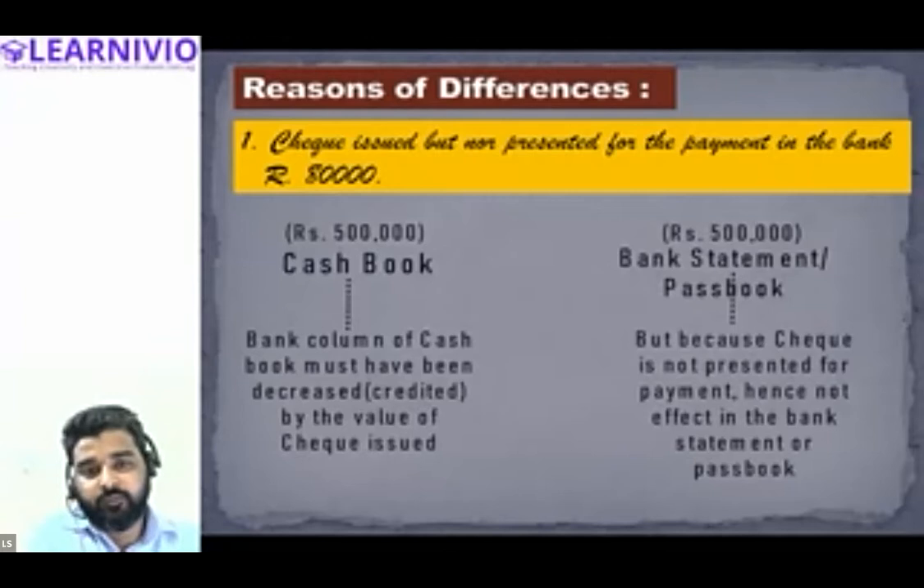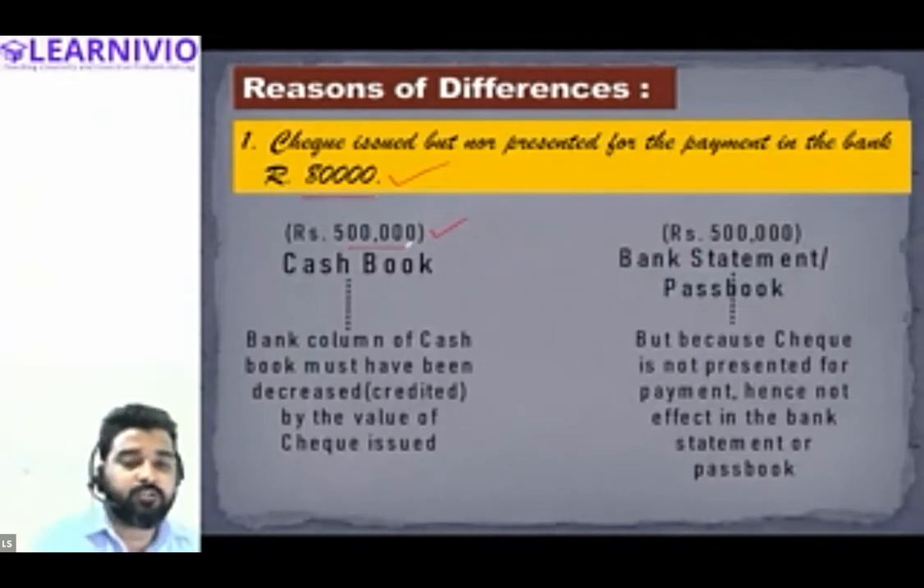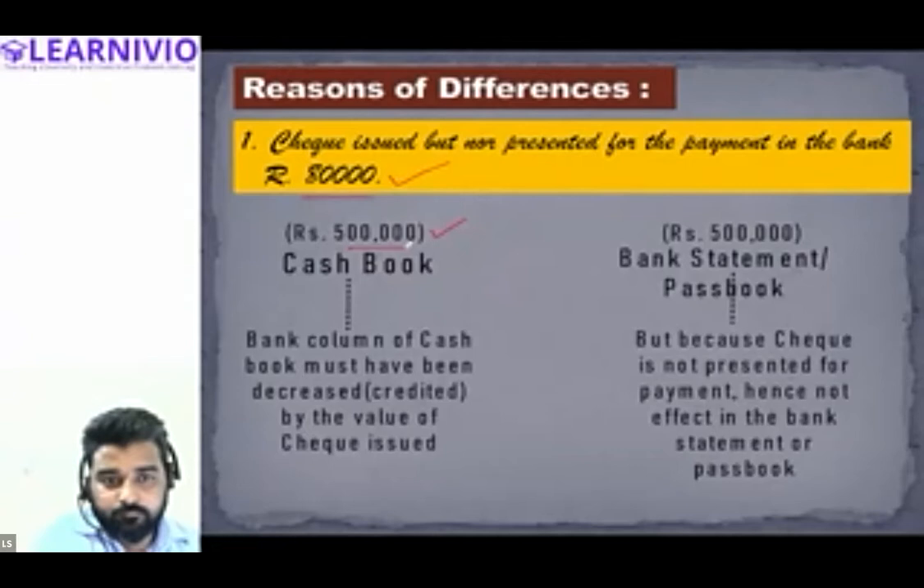We have the initial balance of cash as 5 lakh, right? Out of this 5 lakh, we have issued a check of rupees 80,000. So what must the accountant have done? The accountant has reduced 80,000 from this 5 lakh. So the remaining balance in the cash book will be how much? 4,20,000.